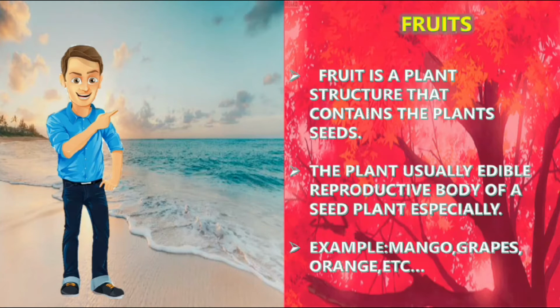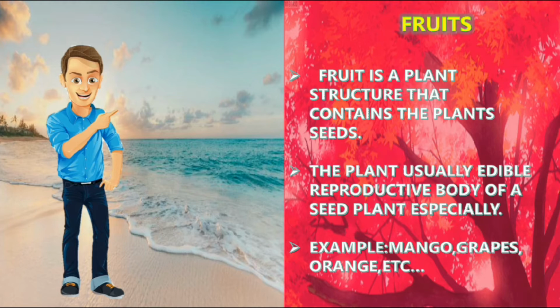Fruits. Fruit is a plant structure that contains the plant's seed. So in vegetables, you can't see the seed inside. For example, you can't see the seed of a potato inside the potato. So that is known as vegetables. That is without seeds. So with seed is known as fruits. For example, if you are cutting an apple into two, you can see a small seed inside it. For every fruit, there will be a seed inside it.